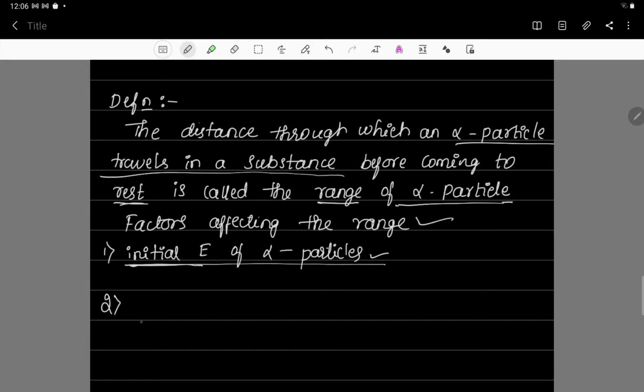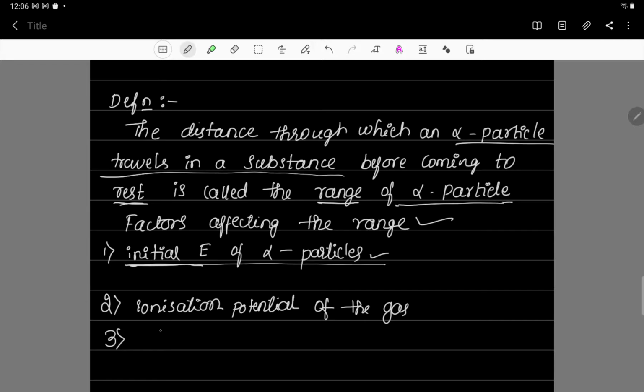Second factor is the ionization potential. If the ionization potential of the gas is more, then the range it is going to cover inside the gas will be less. If the ionization potential of the gas is less, then the alpha particle is going to cover more range inside the gas.